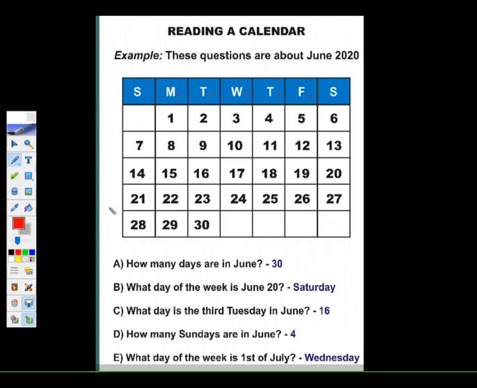What day of the week is June 20? Now what we will do? We will see where our June 20 is. Here is June 20, and when you come to the column, which column is coming? It is S, that is Saturday. So when anybody asks you, when is June 20th, can you please see the calendar and tell me, you will say yes, it is on Saturday. And they will praise you, such a small child, he knows everything about the calendar. Okay, then I go to the next question.